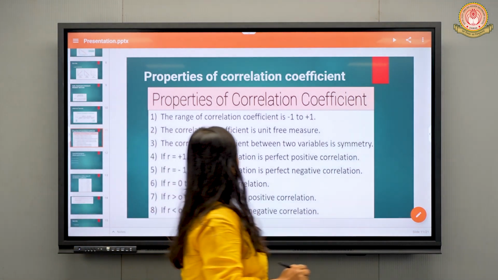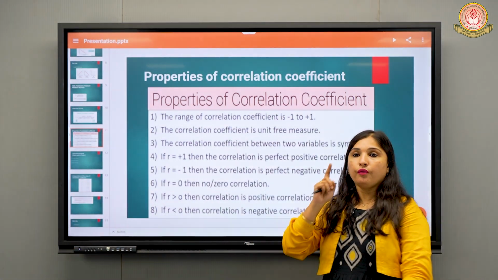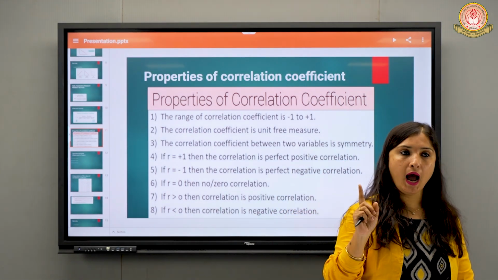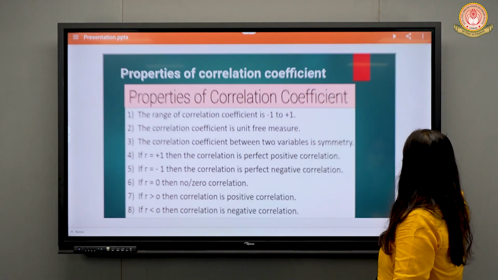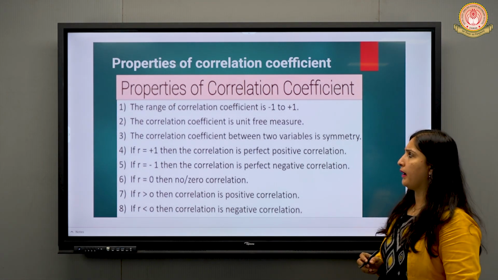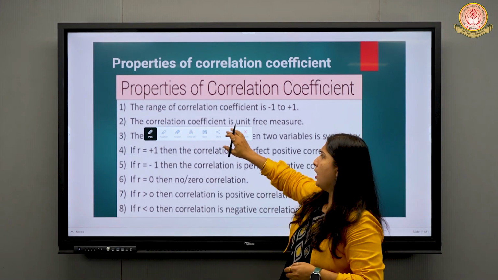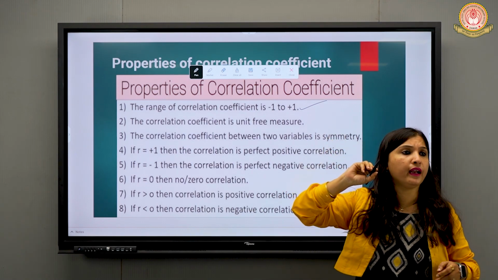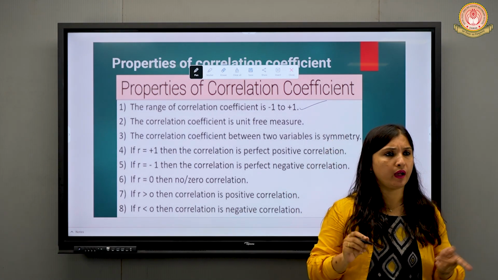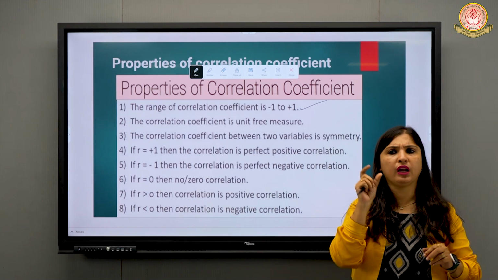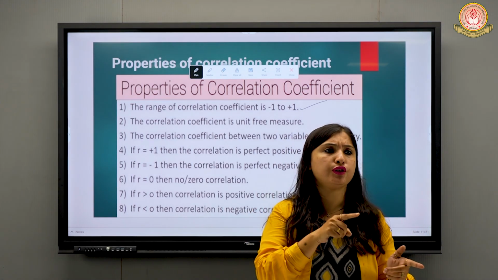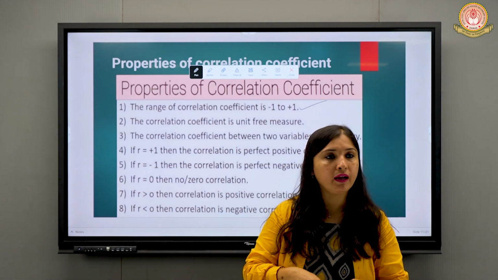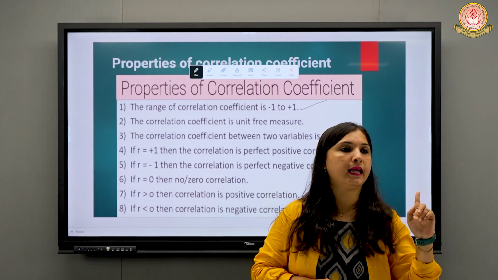Okay, so what are the properties of correlation? First, what it is denoted by? Coefficient of correlation is denoted by small r. Now, this one thing students have to remember very thoroughly is that the value of r will never be more than 1 or less than -1. Always the value of r, whatever you get as the final answer, will be in the range of -1 to 1. It will not be more than 1 or less than -1.